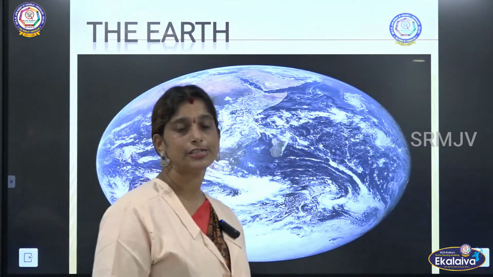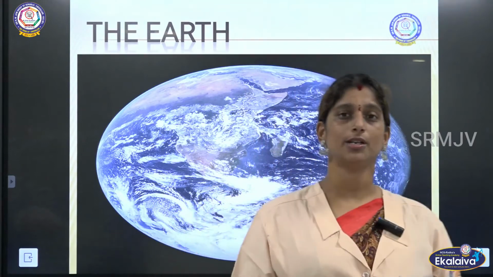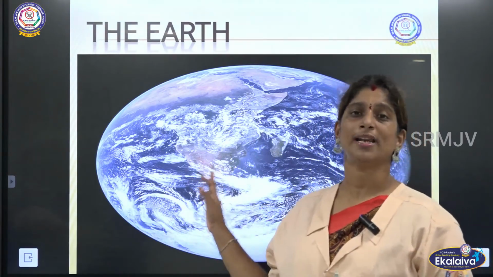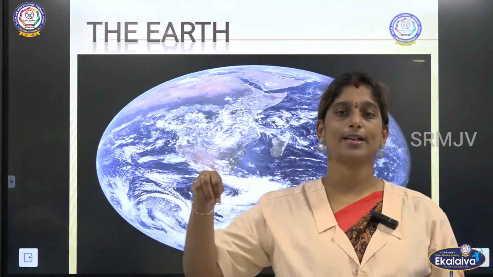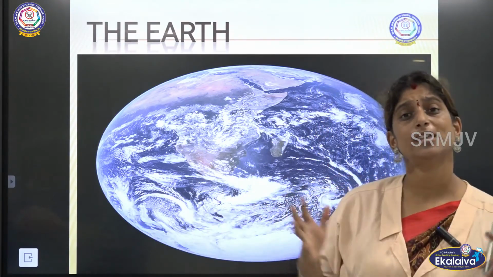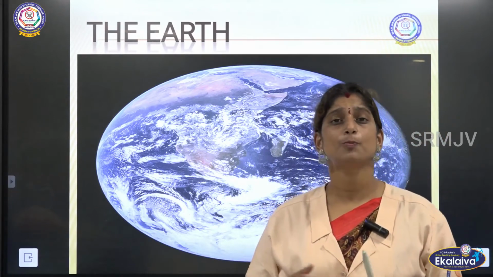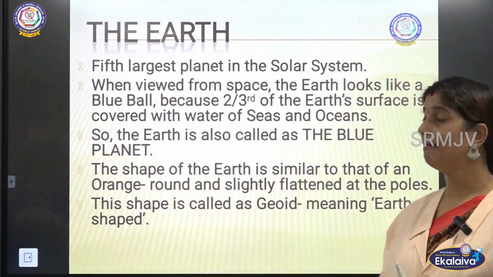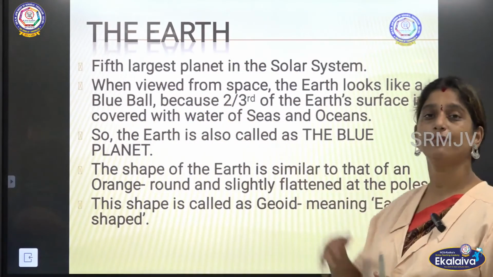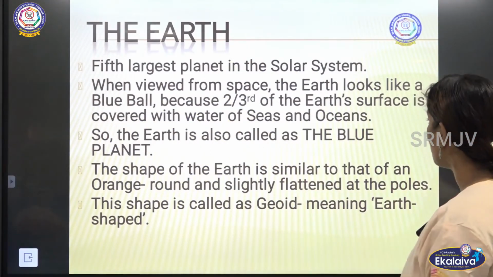So now we are going to see more about Earth. So we know that Earth is one among the planets in the solar system. From the sun it is located in the 3rd position. Based on the size, how much big it is, Earth is the 5th largest planet in the solar system.